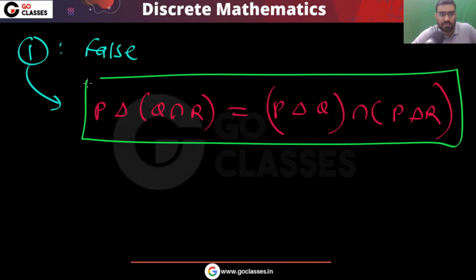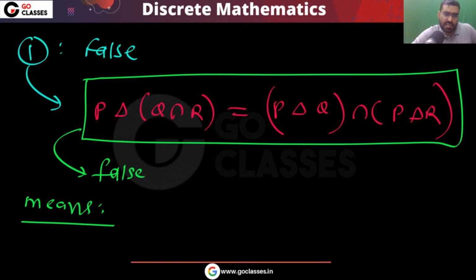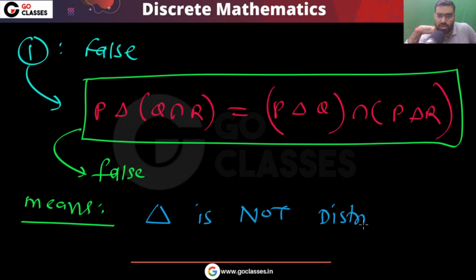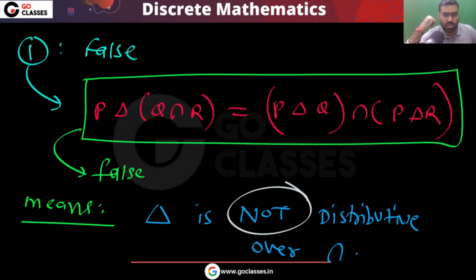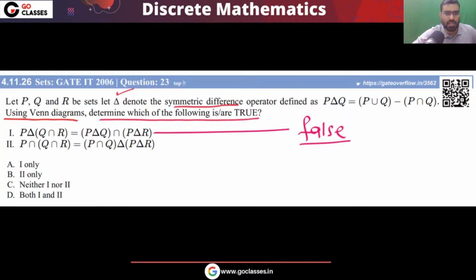It means that symmetric difference is not distributive over intersection. So this is your option number 1. Now let's see option number 2.